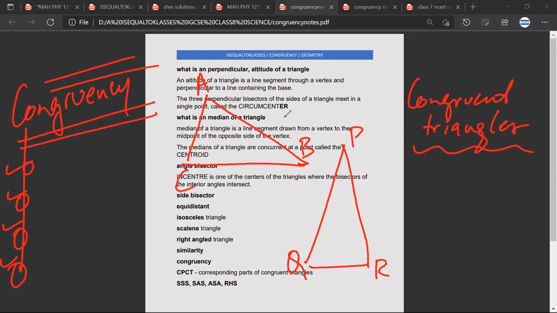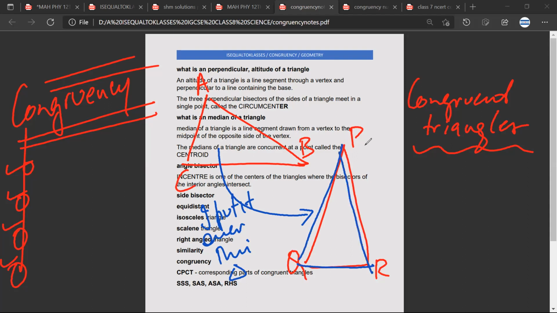So what does congruency mean? Basically, if I take this triangle and I put it over this triangle, so for example, let me color this triangle blue.